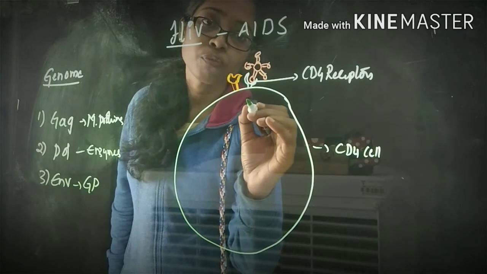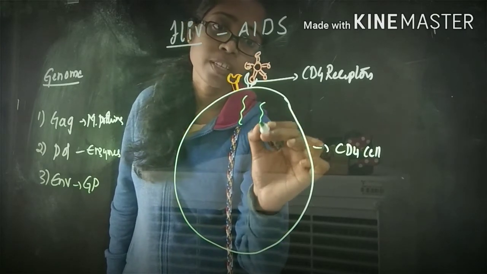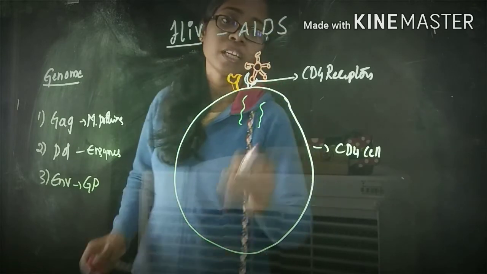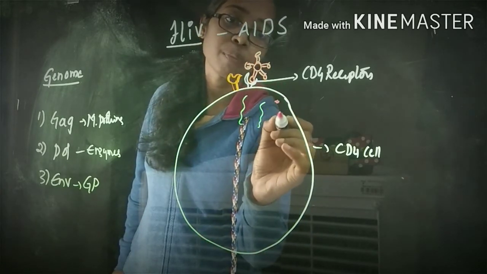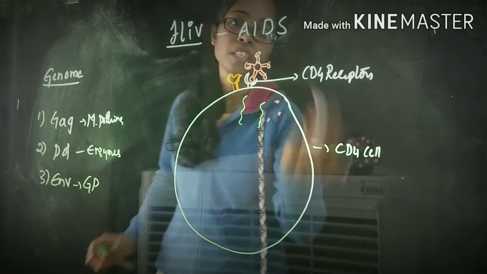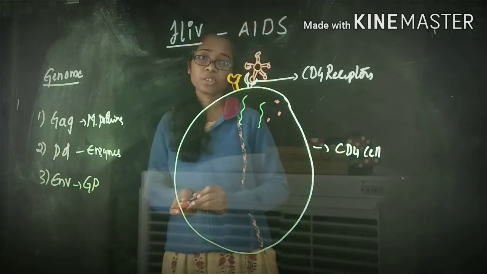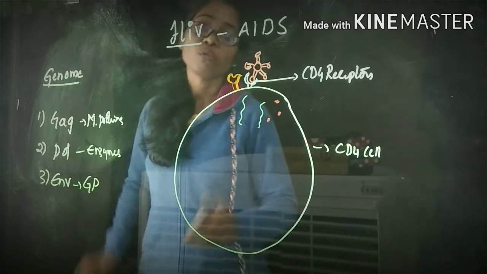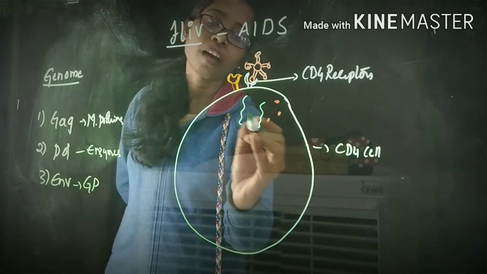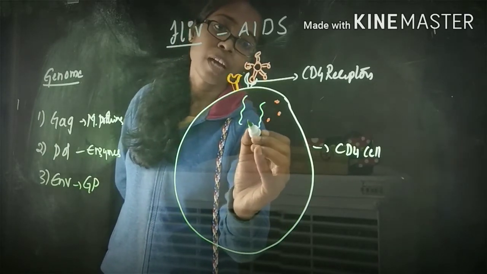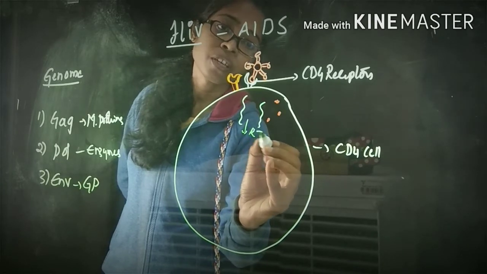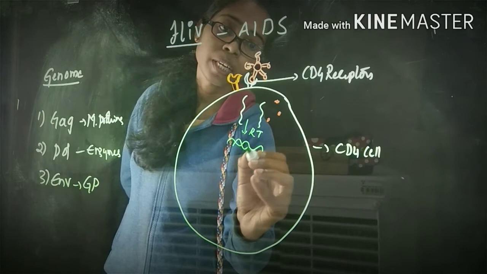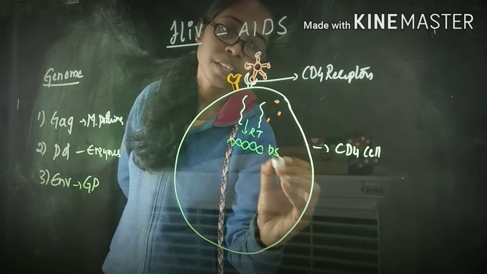Clear? Now these are the two single-stranded RNA along with, as I told you, three different types of enzymes. All this will be released into the CD4 T cells. Then, with the help of reverse transcriptase, the single-stranded RNA will be converted into double-stranded DNA.